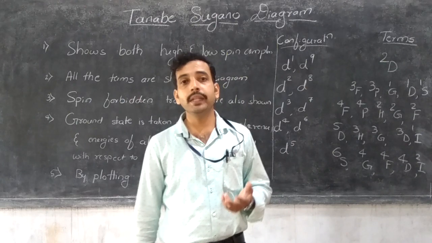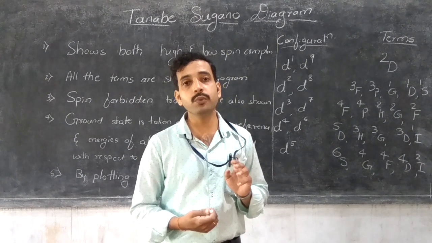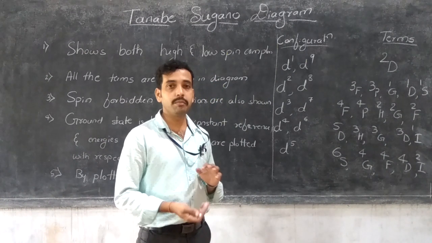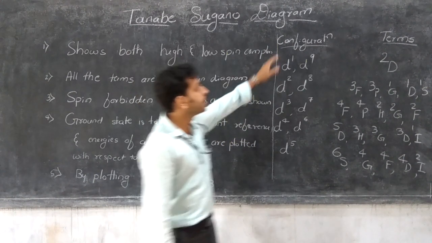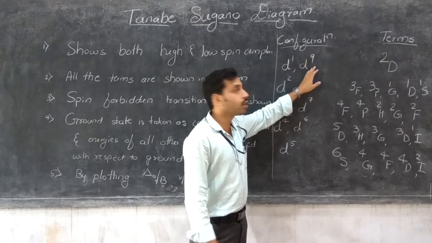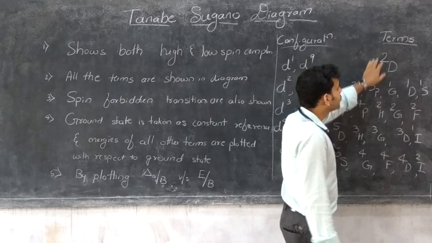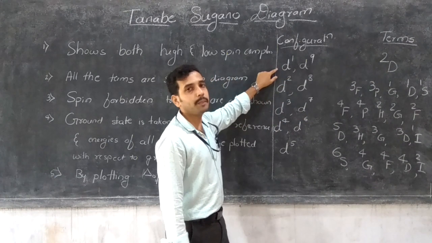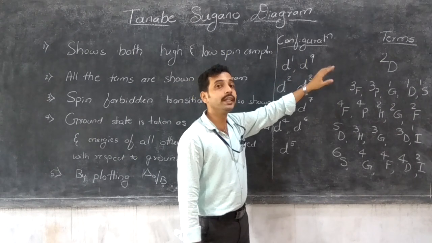The Tanabe-Sugano diagram explains the electronic spectra from d1 to d9 systems. The d1 to d9 configurations have spectroscopic notations based on the Russell-Saunders terms. The d1 and d9 configurations have the same spectroscopic term, and we can explain that the term is 2D. Here, there is only one possibility for the electronic arrangement, so the spectroscopic term is 2D only.